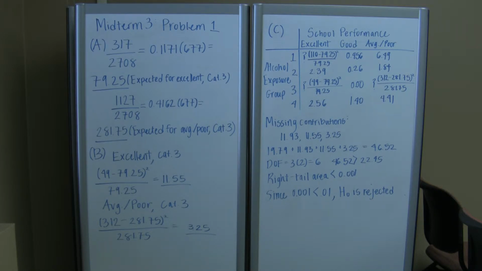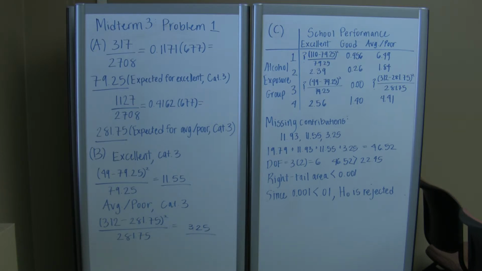Then for problem B, we wanted to compare the expected cell counts calculated in part A with the observed cell counts for these categories. Does the discrepancy in the average poor category 3 group provide the same strength of evidence against the independence assumption as the discrepancy in the excellent category 3 group? What I did was subtract the expected values from the observed, then square that value and divide by the expected value.